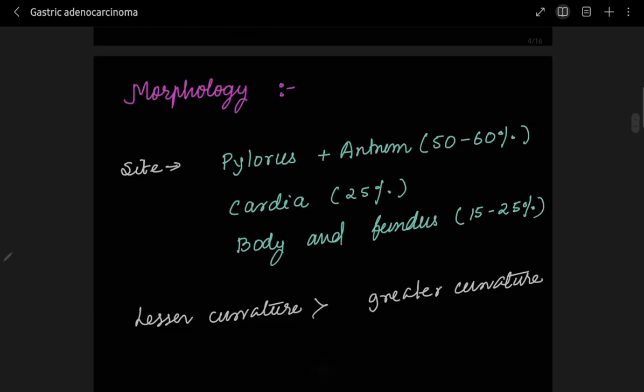Now coming to the morphology, which is the very important part in any pathology topic. So morphology, if we will discuss, it's here that site means where it's occurring in the stomach, right? The gastric adenocarcinoma. So site in the 50 to 60% of the cases pylorus and antrum. 25% cases it's cardia and 15 to 25% it's body and fundus. Also, if you will see whether it's lesser curvature or greater curvature involved, so it's a lesser curvature.